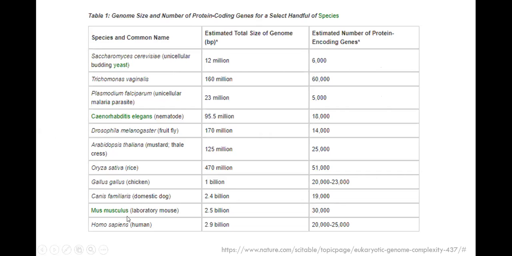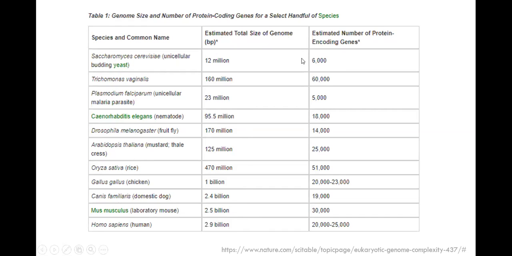That was already shown here, not only with Volvox and humans. You look into different phyla, from yeast, nematode, Drosophila, plant, to the laboratory mouse and humans, and compare the estimated genome size in base pairs. There is a trend in genome size from 12 million to 2.9 billion. There is a general trend that the size increases, but that trend doesn't correspond to the number of protein coding genes.